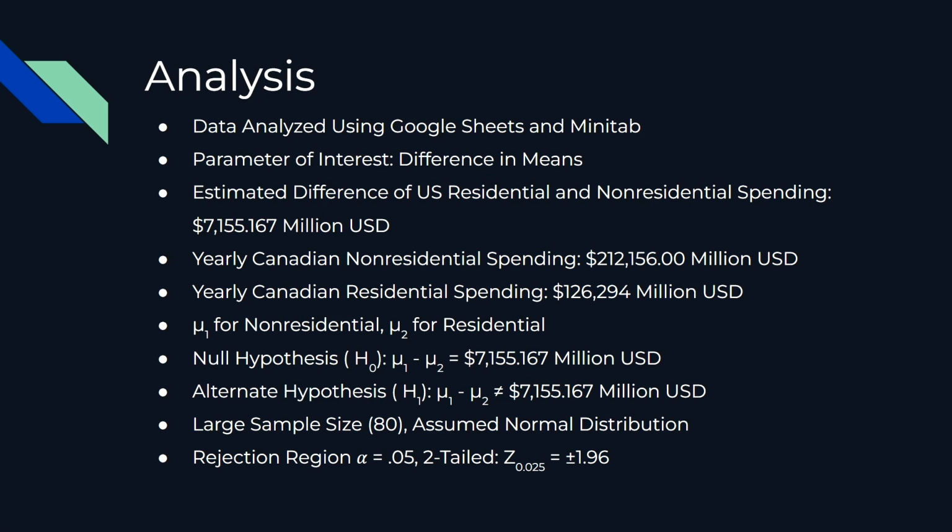We use a significance test to compare the means of our sample against our null hypothesis. Our threshold of significance was 5% due to the size of our data points. Both sets of data will be included in the hypothesis using a z-test statistic. With a large sample set of 80 data points, a normal distribution can be assumed. The rejection region is a z-crit with an alpha of 0.05 and a two-tailed test. So z at 0.025 equals 1.96. The rejection region is z-calc greater than 1.96 or z-calc less than negative 1.96.